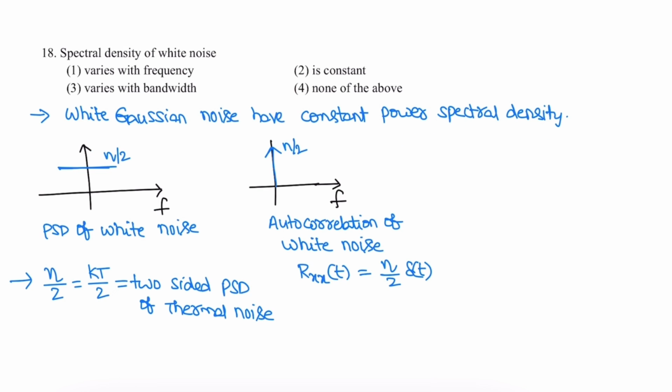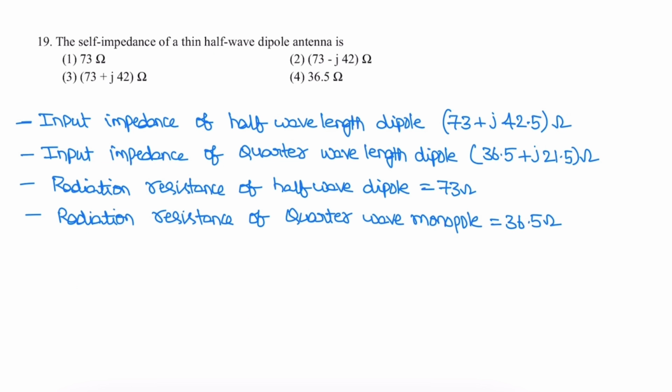Next, spectral density of white noise. This is the power spectral density of white noise. The power spectral density of white noise is constant. The amplitude is N naught by 2 or kT by 2, that is the two-sided power spectral density of white noise. And the autocorrelation function of white noise is an impulse. So power spectral density of white noise is constant. Correct option is 2.